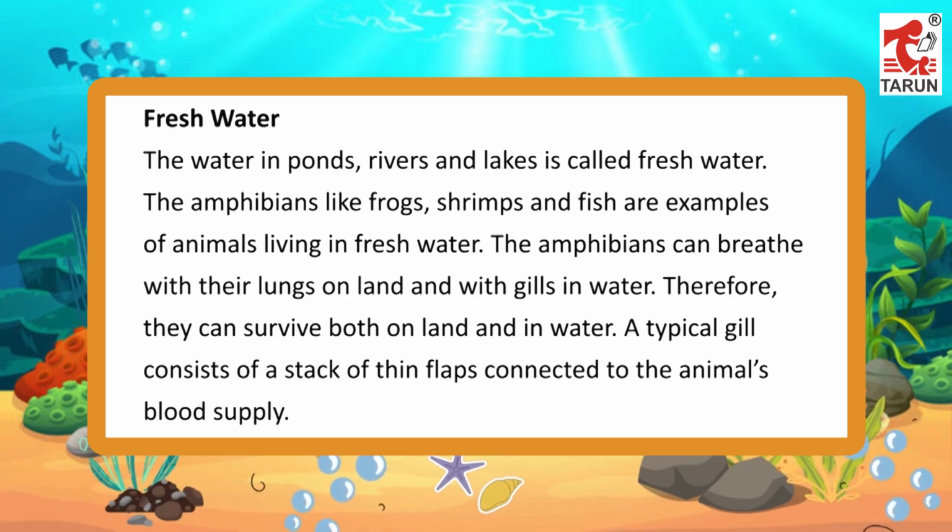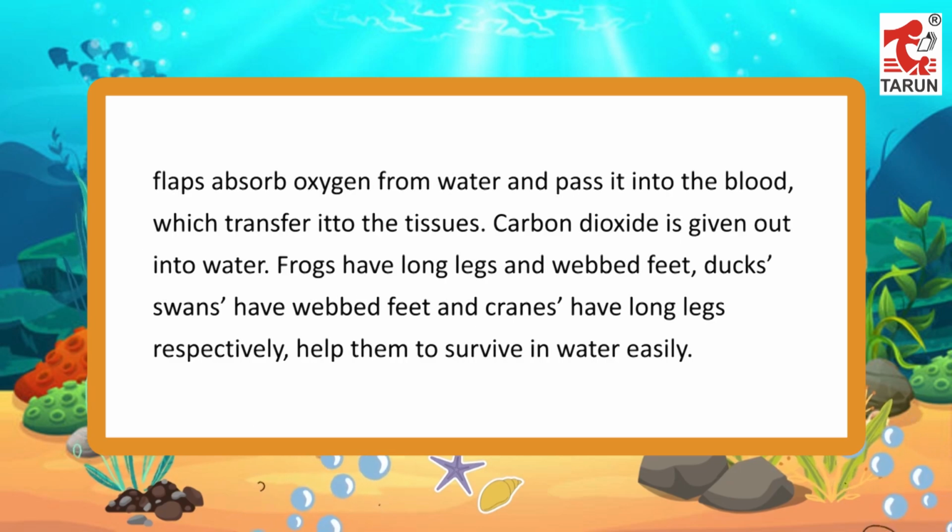A typical gill consists of a stack of thin flaps connected to the animal's blood supply. The flaps absorb oxygen from water and pass it into the blood, which transfers it to the tissues. Carbon dioxide is given out into water. Frogs have long legs and webbed feet, ducks and swans have webbed feet, and cranes have long legs, which respectively help them to survive in water easily.